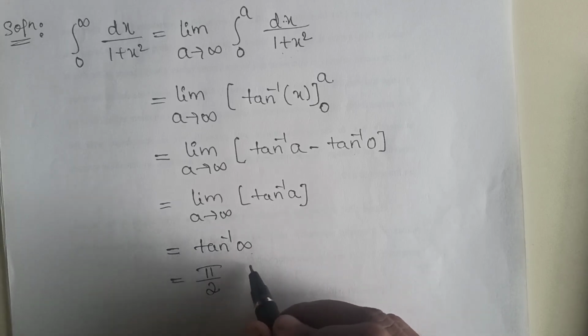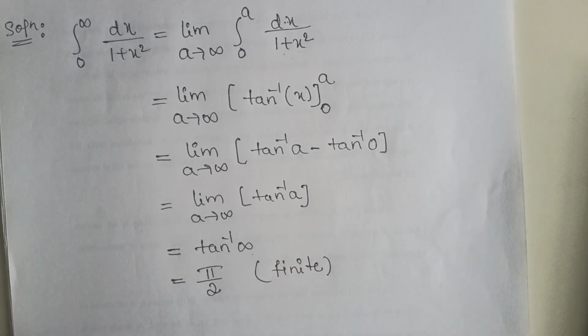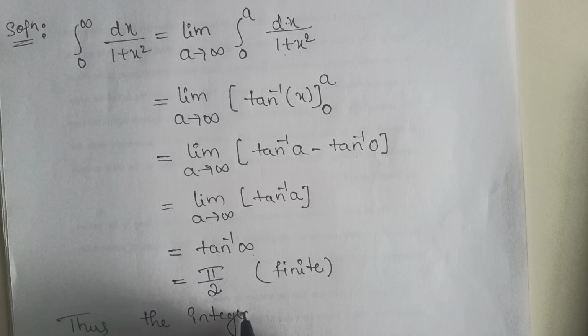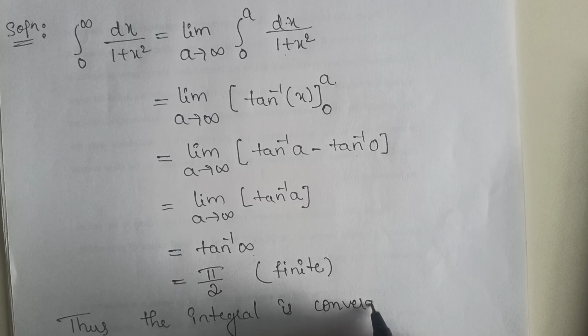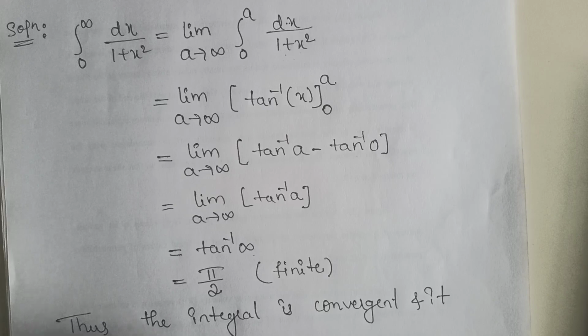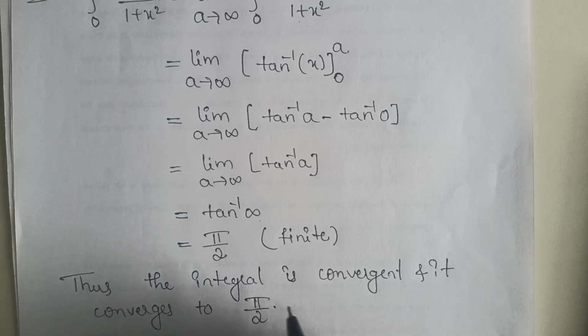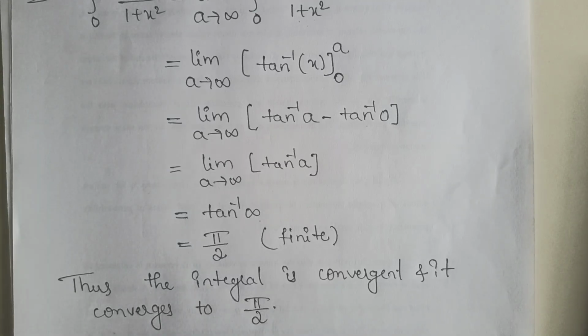This value is finite, that is the limit exists finitely, therefore we can say that the given integral is convergent and it converges to pi by 2. So remaining examples will be explained in the next class.